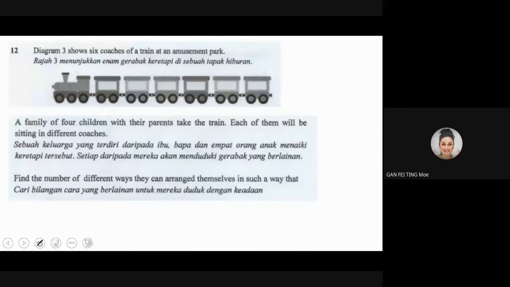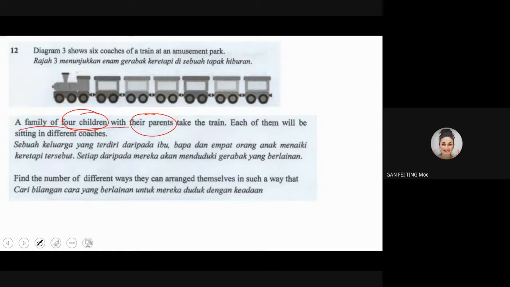Okay, the next question is: Diagram 3 shows 6 coaches in a train in an amusement park. A family with 4 children with their parents is taking the train. You might be confused in this: taking in the train.